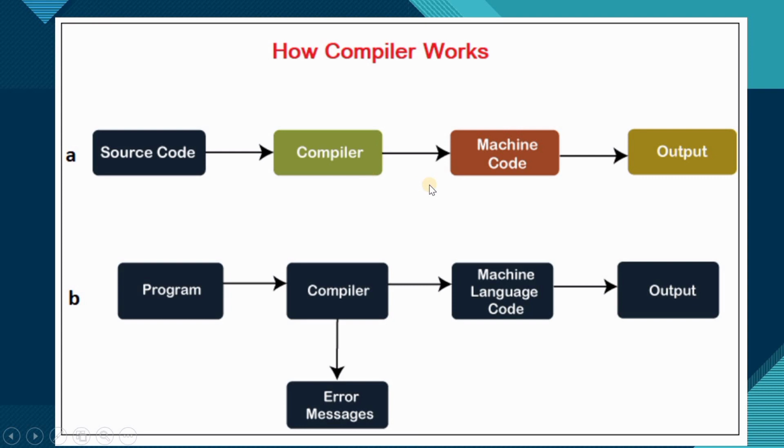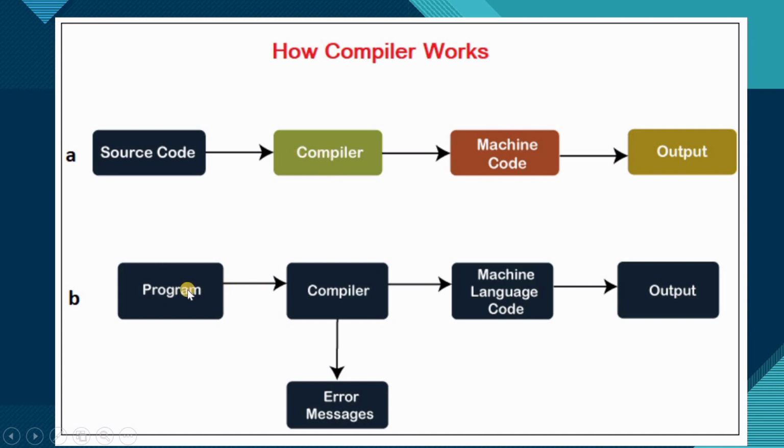Okay, in one go only. It will take the whole code. Suppose that you have hundreds of lines of code, it will take all hundreds of lines and convert that source code to machine code in one go. But while working with the interpreter, it will just execute line by line. We will discuss that while seeing the interpreter.